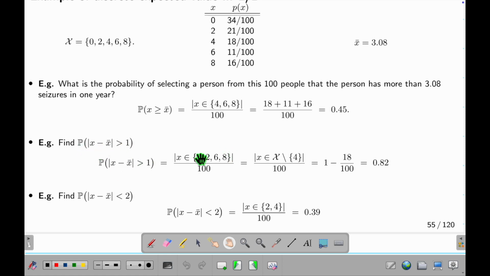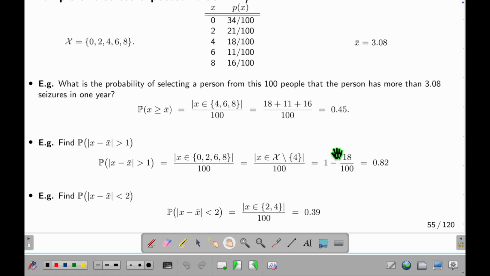So, if I have this, what does it mean? Well, on average, you have 3 seizures. So, no seizure is very far away from 3 seizures. 8 seizures is very far away from 3 seizures. So, 0 and 8 are also there. But how do we define far away? I said far away means larger than 1. So, 2 and 6 are also far away. 2 seizures to 3 seizures is a distance of 1.08, slightly above 1. So, it is defined as far. So, I count it here. 6 seizures to 3 seizures, of course, is far away. So, I have this. It's the same as if I just ignore 4. So, the chance is 0.28.